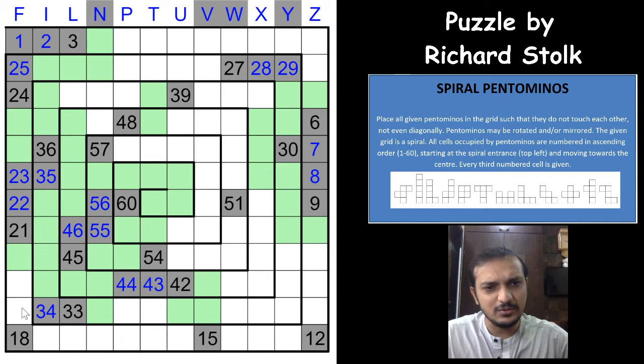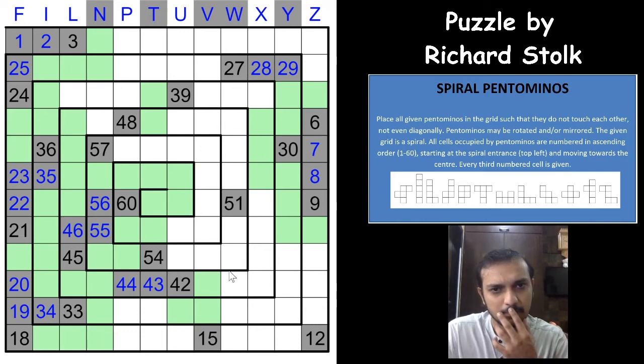Okay, between 21 and 18 you have only two cells remaining, so this would have to be 19 and 20. Easy. You already done the T as well. So as I see, 15 would have to come out here, because oh, that's a very good logic here actually. I can directly mark this as P pentomino.